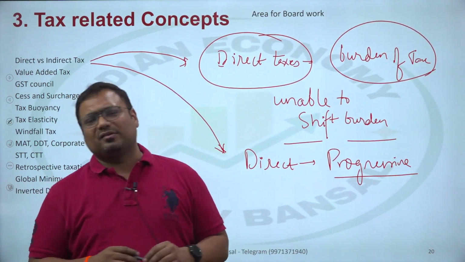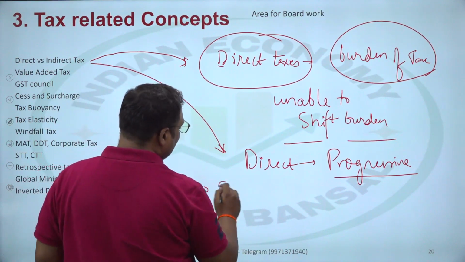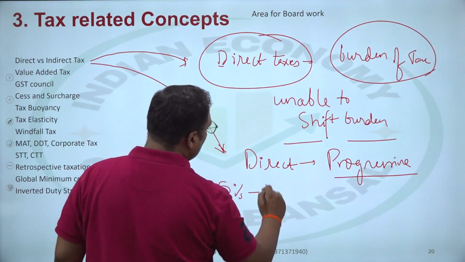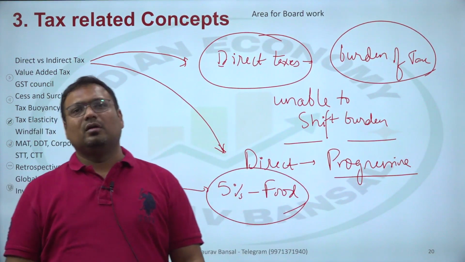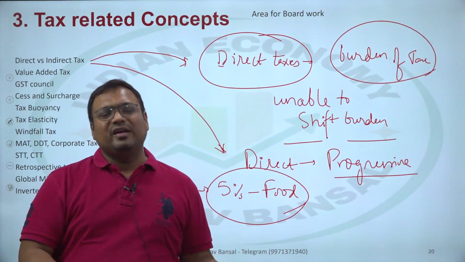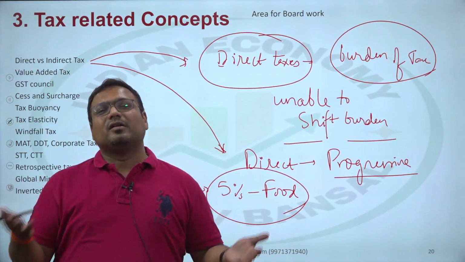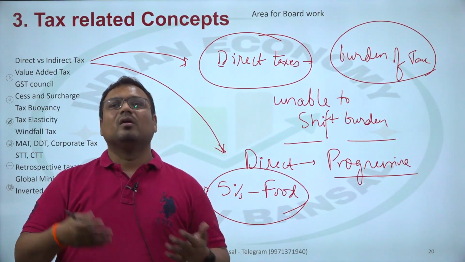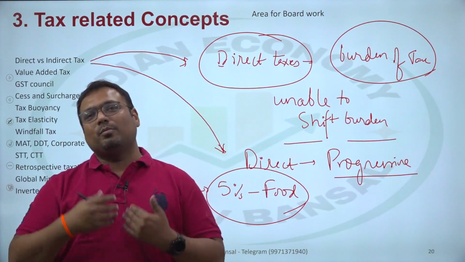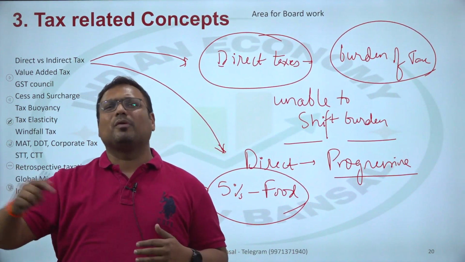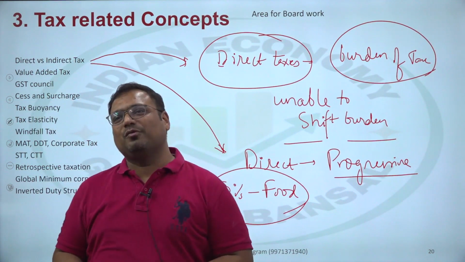Why do we call them regressive? For example, let us say a restaurant has a 5% tax on food. Now, whether Mukesh Ambani eats there, Hrithik Roshan eats there, Arvind Panagriya eats there, you eat there, I eat there, or any poor random street person eats there, everybody has to pay 5% tax on the food.